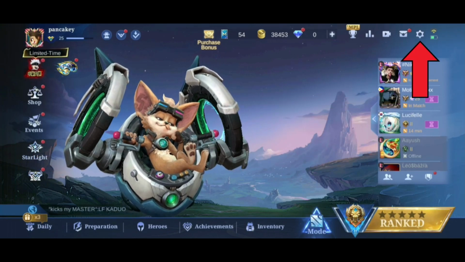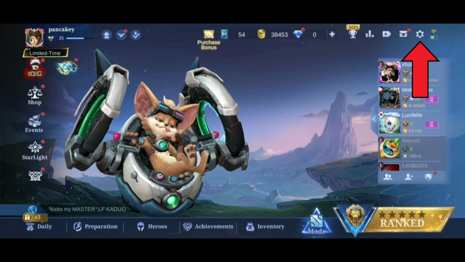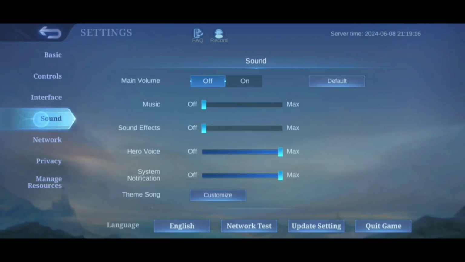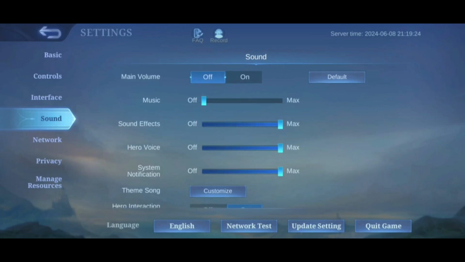First, tap on the settings icon in the top right corner of your screen. Then select sound from the left side of your screen. Now here you can see sound effects. Then slide the button towards max option. And that's how you can turn on sound effects in Mobile Legends.